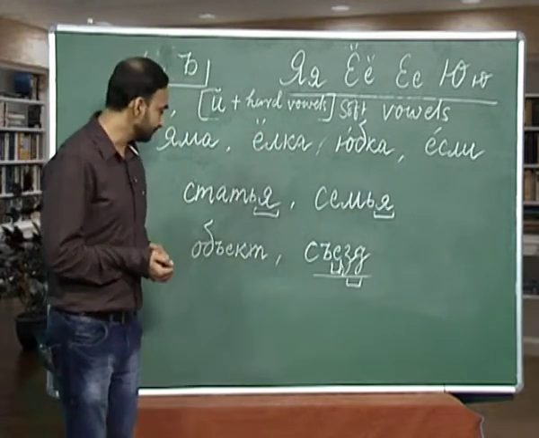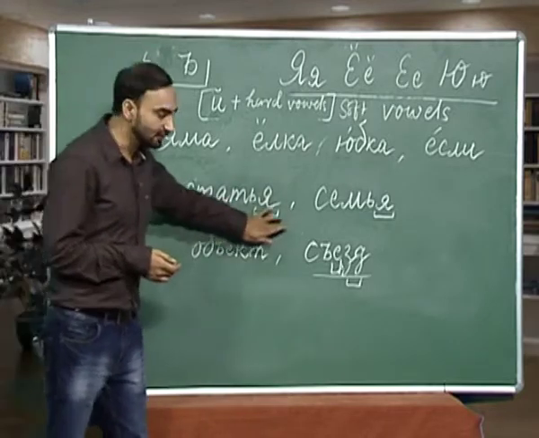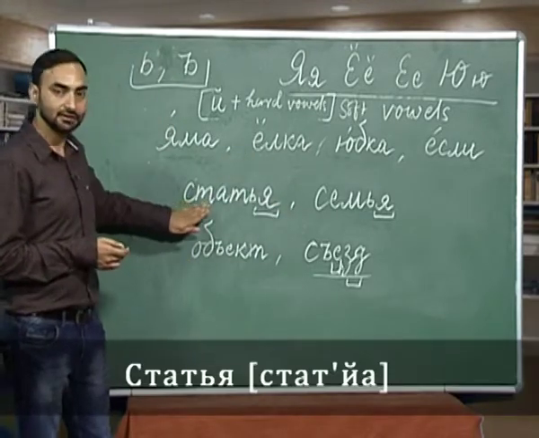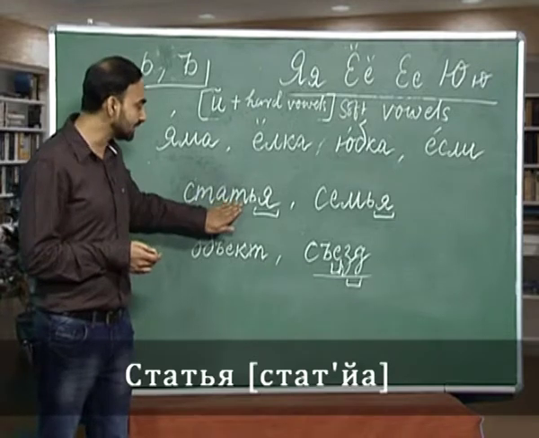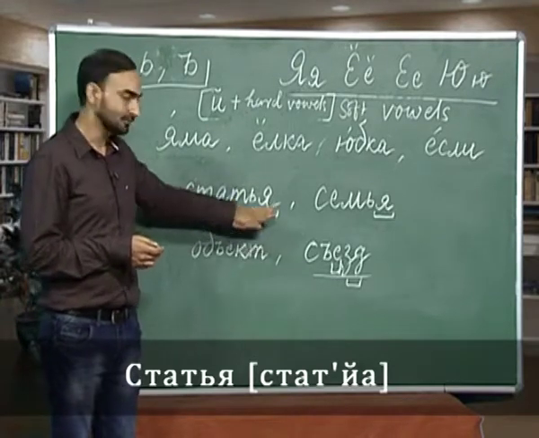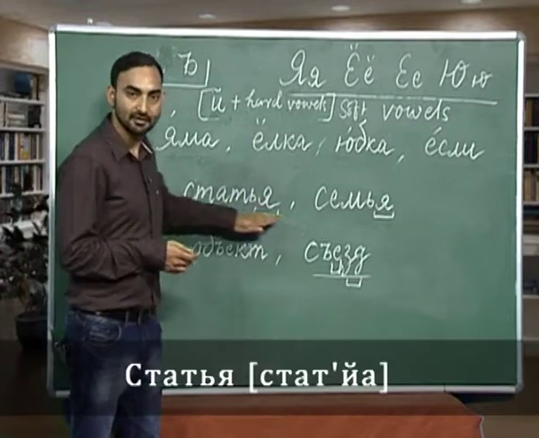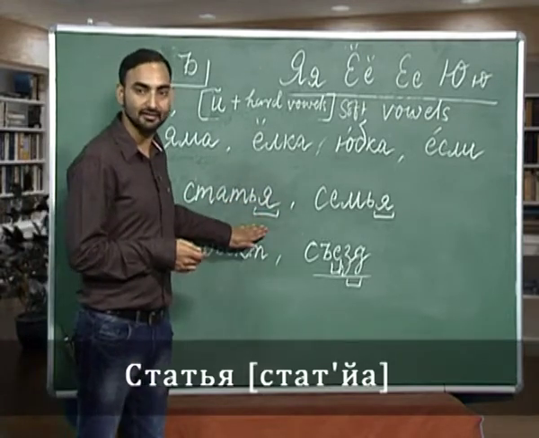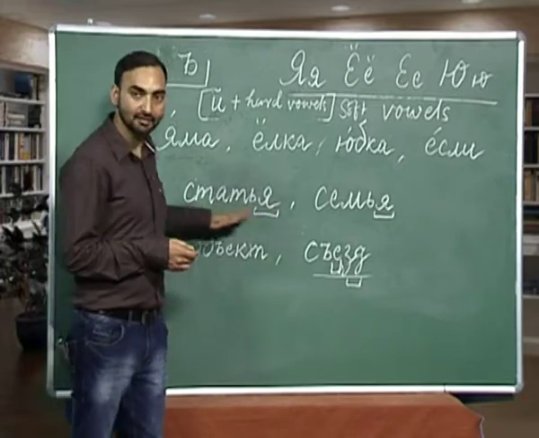For example, how will you read this word? Sa, ta, a, ta, and again soft sign, and ya. Statya. Statya is an article.